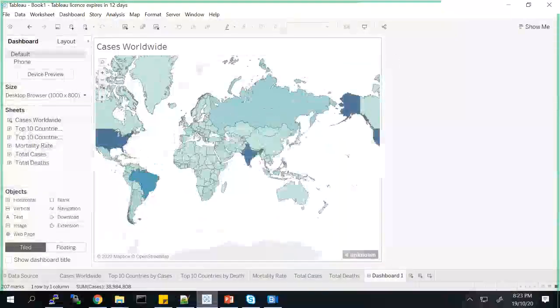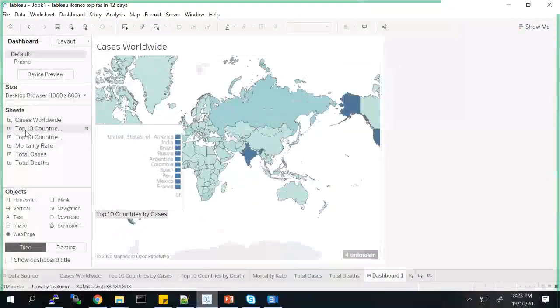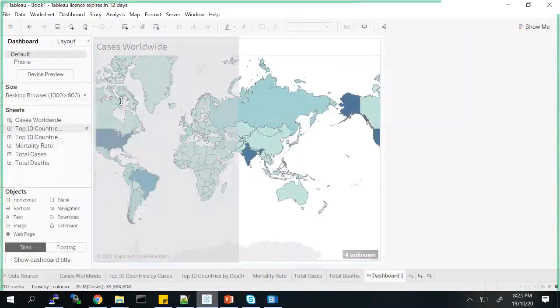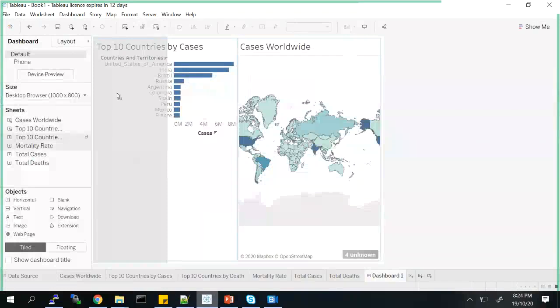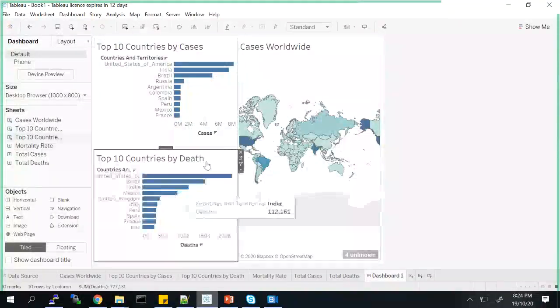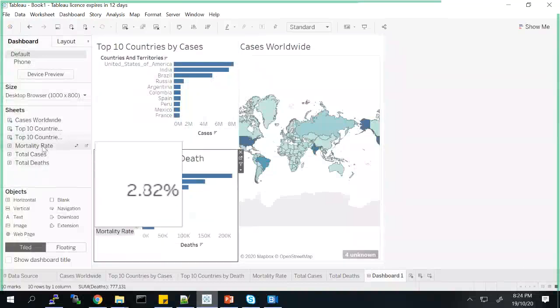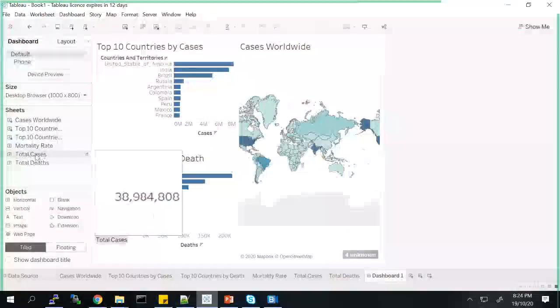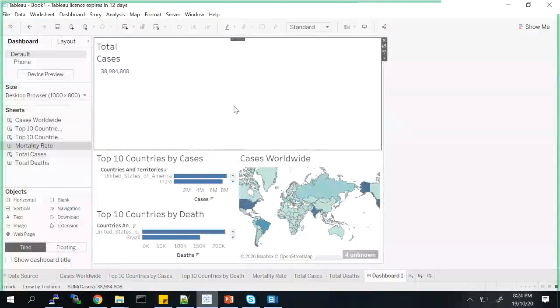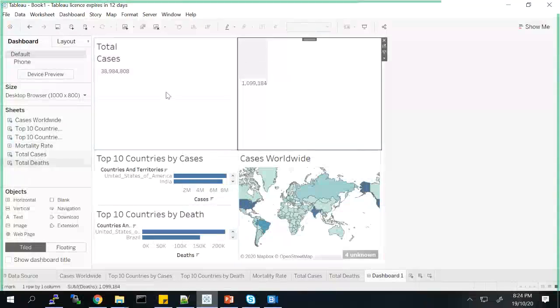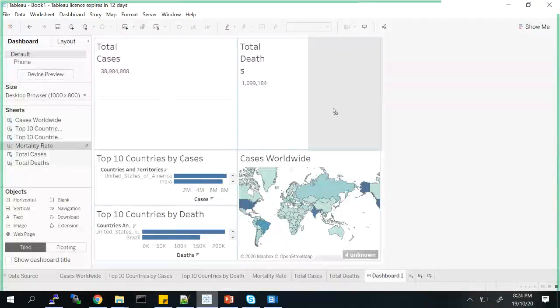Secondly, I'm seeing the top 10 countries. Whenever you drag and drop, it tells you how you want to align it horizontally or vertically, so I'm just aligning it in this fashion. Then I want to see total cases, so I'll show total cases on top, followed by total deaths and mortality rates.